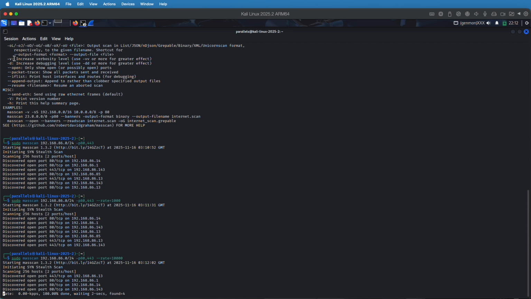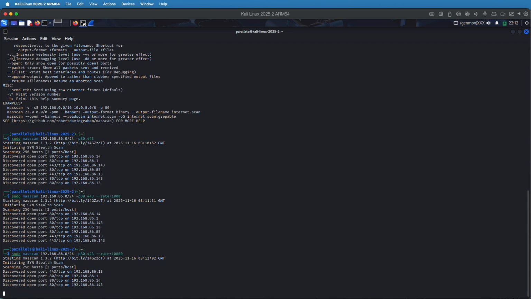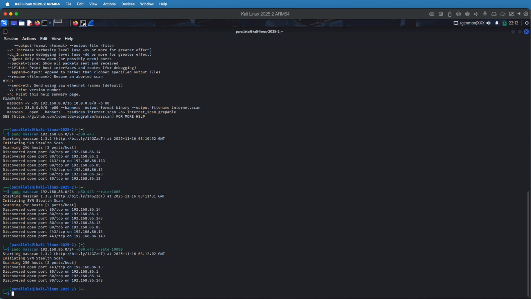So if you keep it low and keep it at a reasonable level, you won't drop packets. But if you want, you can go ahead and compile a custom kernel and the Ethernet driver and do all this stuff and get the right high performance Ethernet card you need, if you really need some speed. But I think running it at 1,000 is probably more than anybody needs. Now, there are some other options we can throw at this. We're going to keep that rate at 1,000.